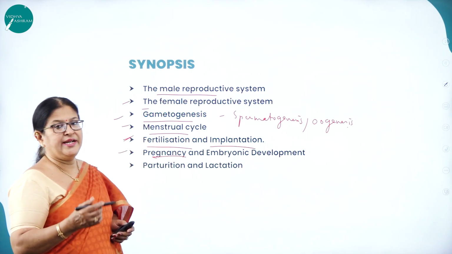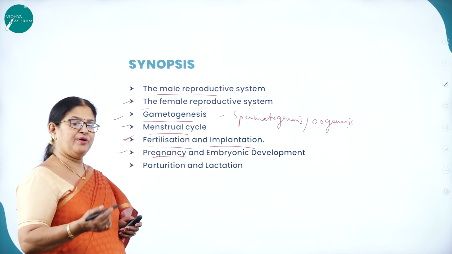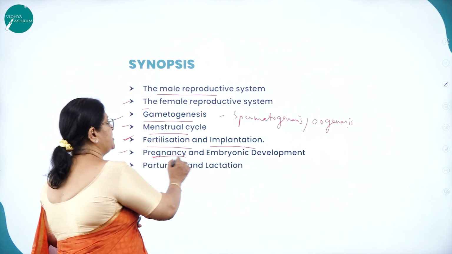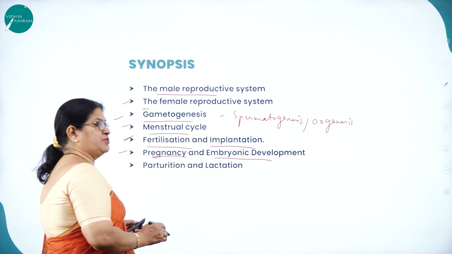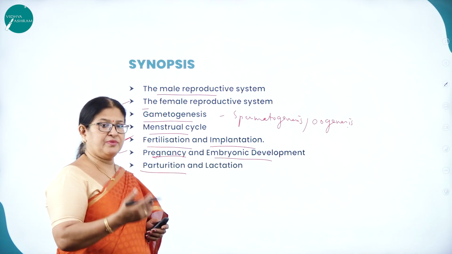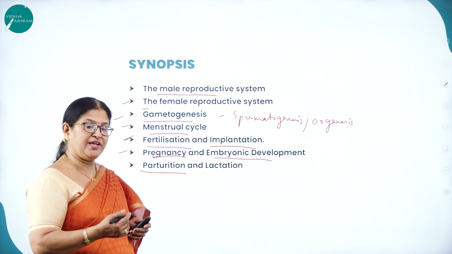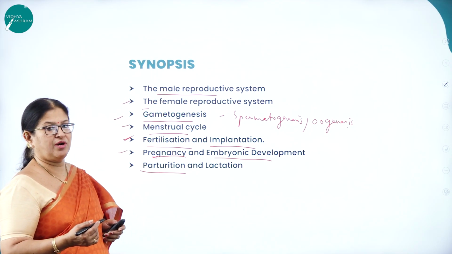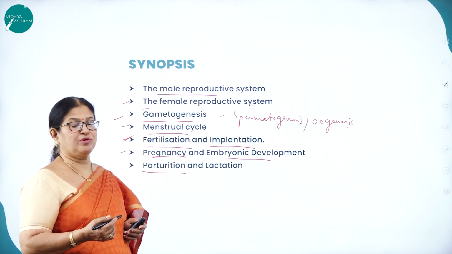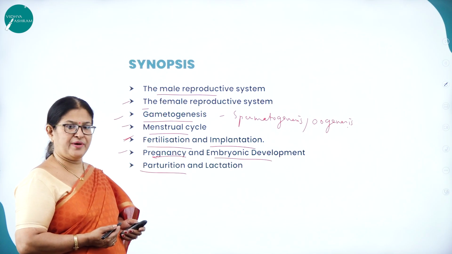Pregnancy, as I said, is the period of embryo development. In human beings, it is around 9 months. So pregnancy and embryonic development you are going to study, and parturition, childbirth. Once the fetus is completely developed, there is a very important event called parturition or childbirth, where a very important hormone called oxytocin plays a very important role during the process of parturition.